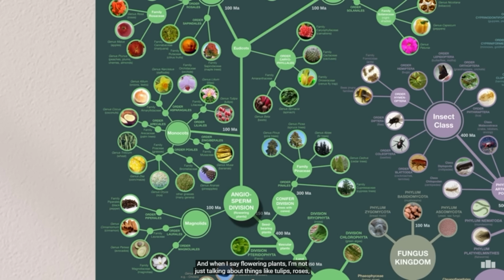And when I say flowering plants, I'm not just talking about things like tulips, roses, and daisies. I'm also talking about the food that we eat, everything from wheat and rice to fruits, vegetables, and even chocolate. All of those things come from flowering plants.